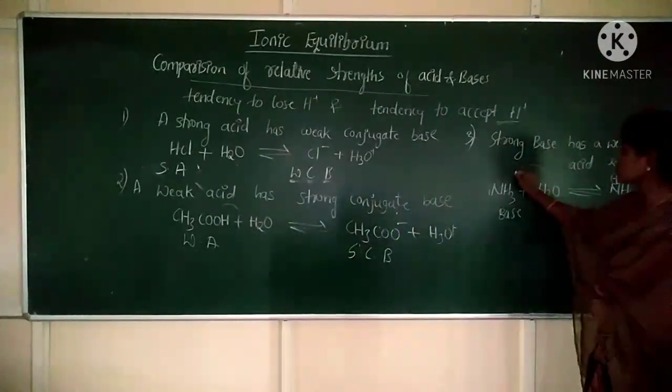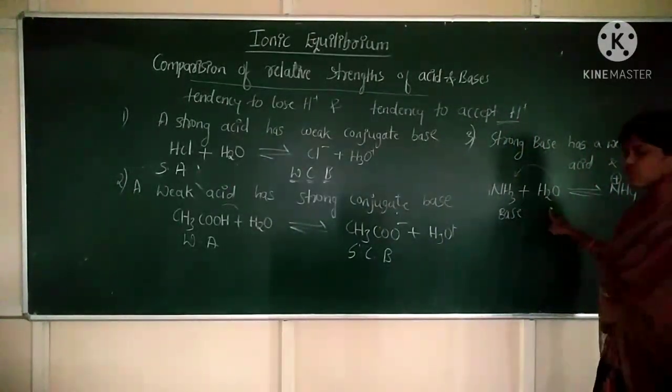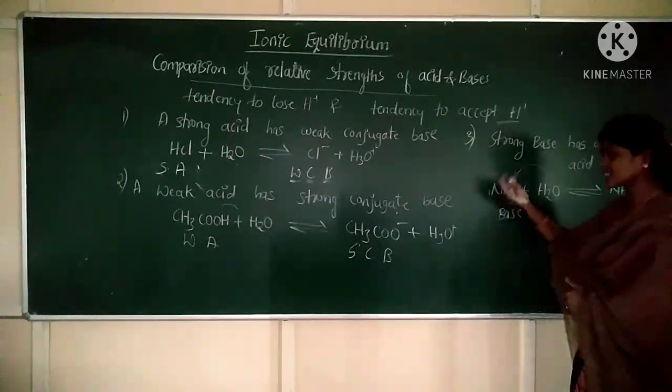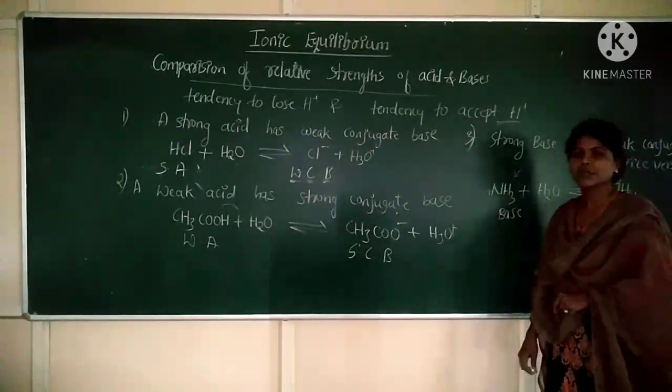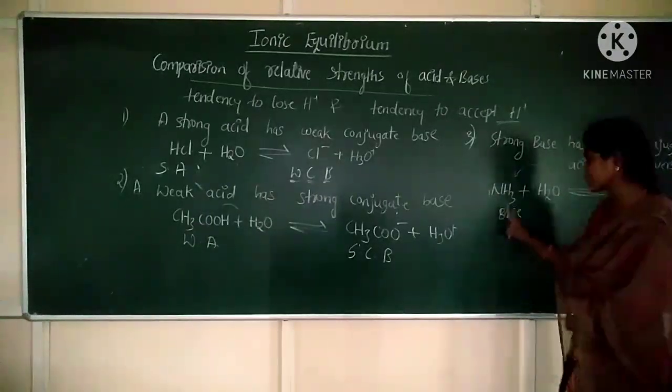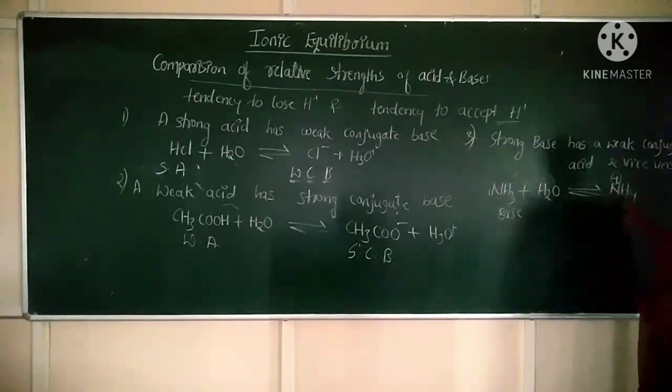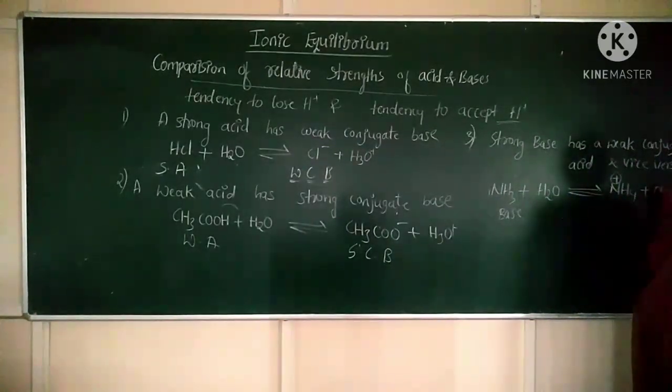Here H2O is donating the proton, so H2O is acting as an acid. NH3 is accepting the proton, so it is acting as a base. By accepting a proton, it becomes NH4 plus ion plus OH minus.